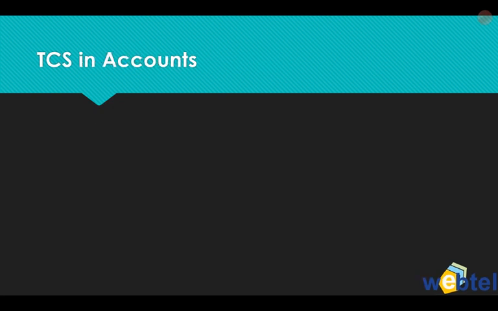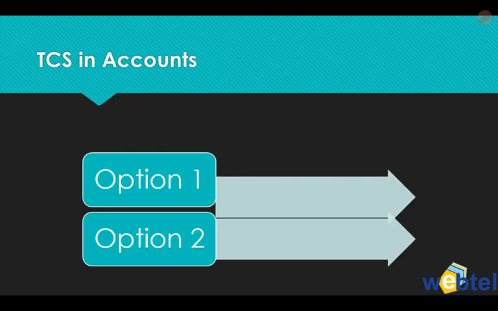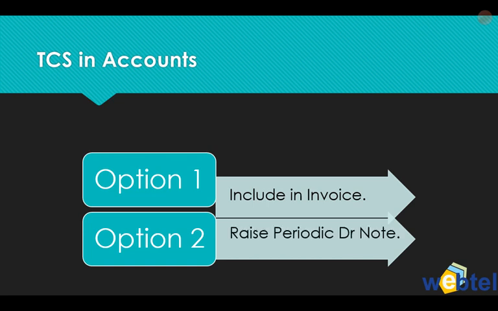Now, how will we handle this TCS in accounts? Obviously, other TCS also we've been handling, but here the complication arises because some people are also thinking of using the other option. So there are two options. Option one is that they will include it in the invoice, and option two is that they raise a periodic debit note. In very standard ERPs like SAP, etc., they have also given an option to include this amount in the invoice, and obviously a separate debit note on the basis of payment received; that option can also be used.